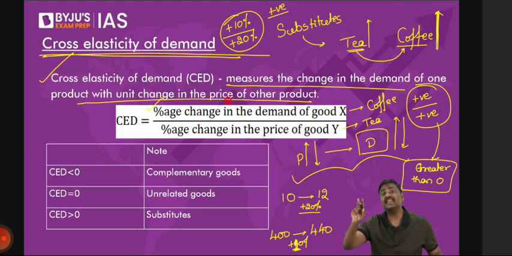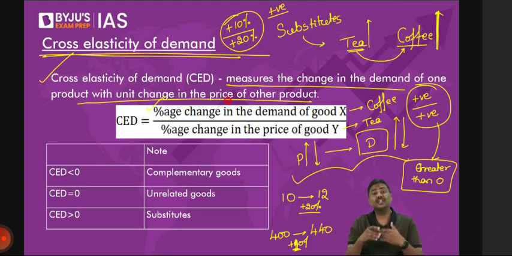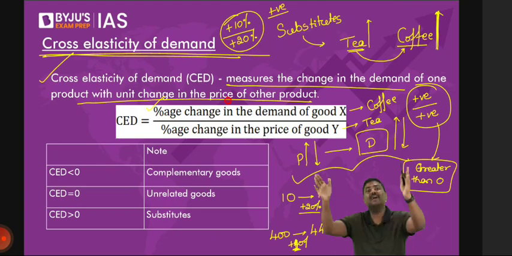Focus on the outcome. Is it positive? Is it negative? So why should I focus on the outcome? What is the idea of substitute goods? Price and demand for two sets of goods will move in the same direction. Is it not positive? Movement is important. Right? Have a look at this.